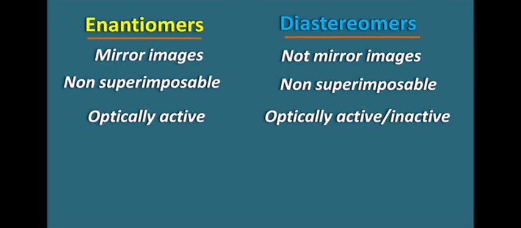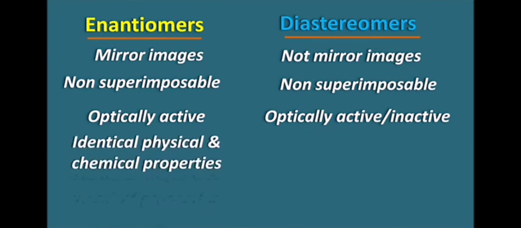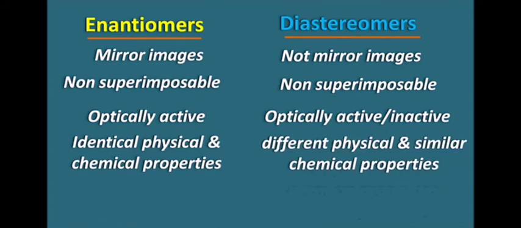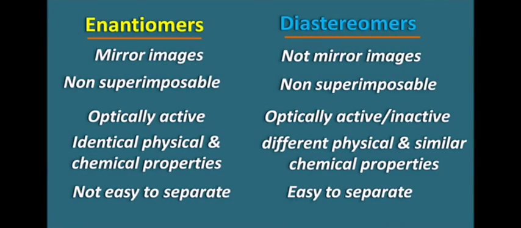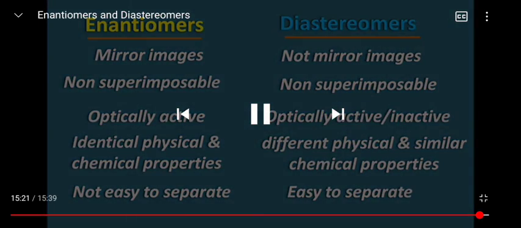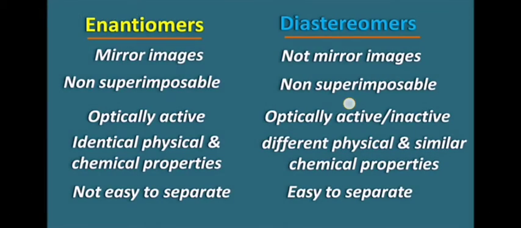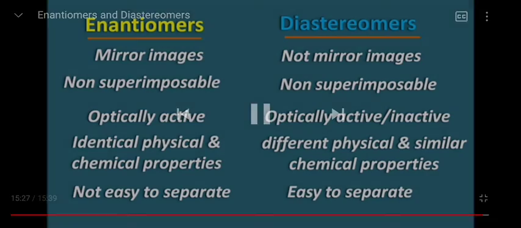For example, if you take the case of a meso isomer, a meso isomer is optically inactive, but still it can form a diastereomeric pair with an optically active isomer. Next, enantiomers have identical physical and chemical properties, whereas diastereomers have different physical properties and similar chemical properties. So that's why enantiomers are not easy to separate, but diastereomers can be easily separated. So in this way, the stereoisomers which form non-superimposable mirror images are called enantiomers, and the stereoisomers which are not mirror images are called diastereomers. So that's about enantiomers and diastereomers.